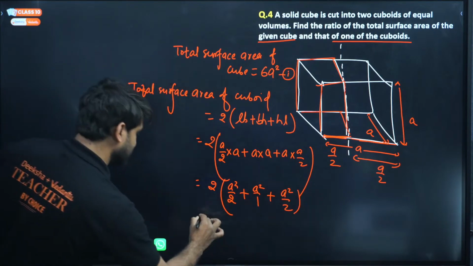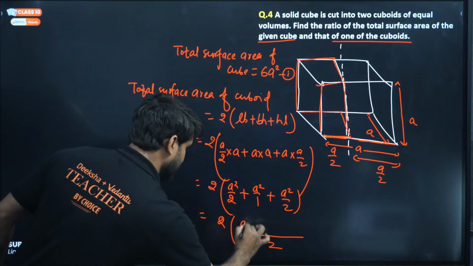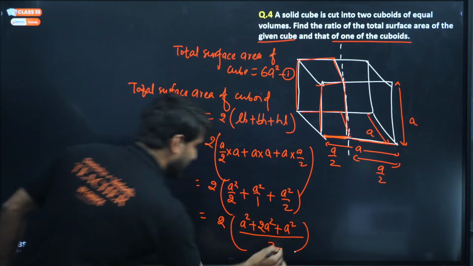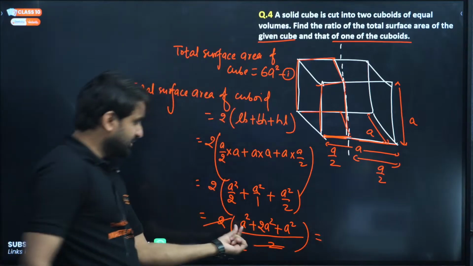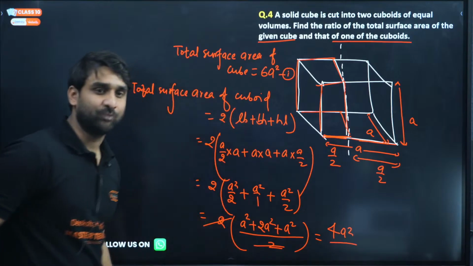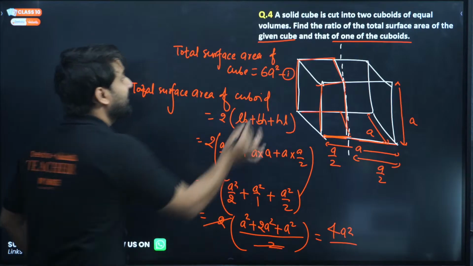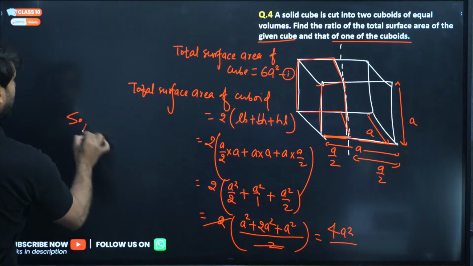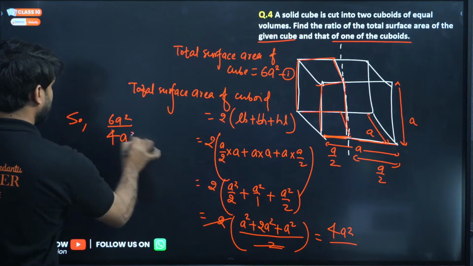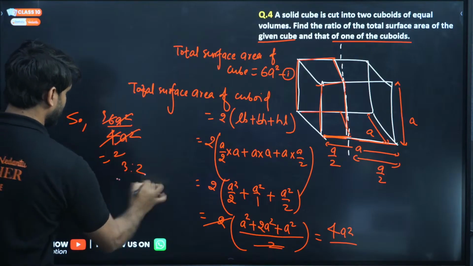Can we take LCM, guys? So we can take LCM here. The LCM will be 2. So this will be A square, this will be 2A square, and this will be A square. This 2 is cancelled with this 2. So A square, 2A square, A square will be 4A square. I hope you are getting this point. Now the ratio. So the ratio will be what? 6A square divided by 4A square. A square cancelled. 2 to the 4, 3 to the 6. So 3 ratio 2 is the answer.